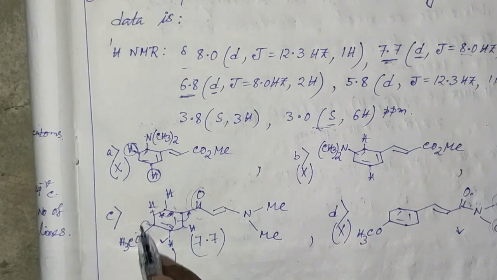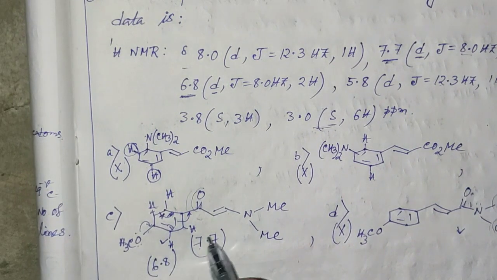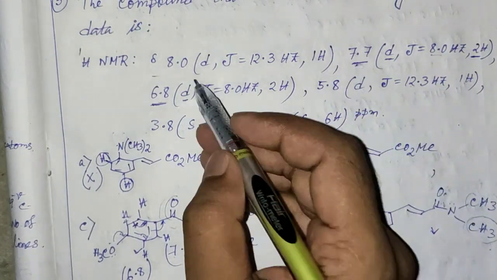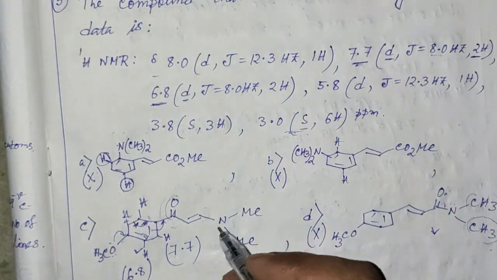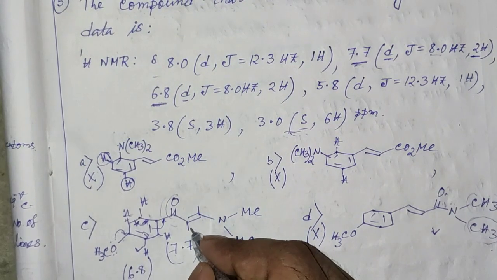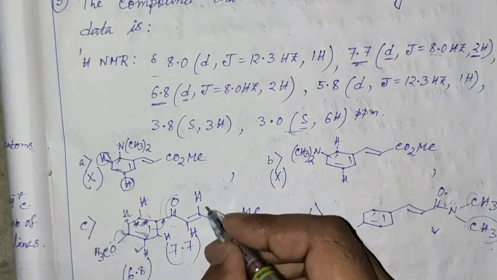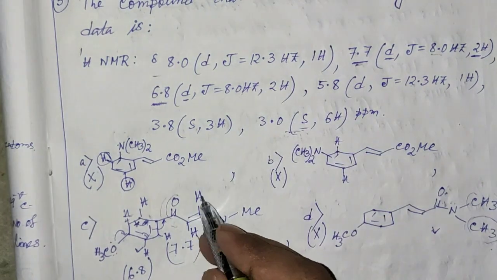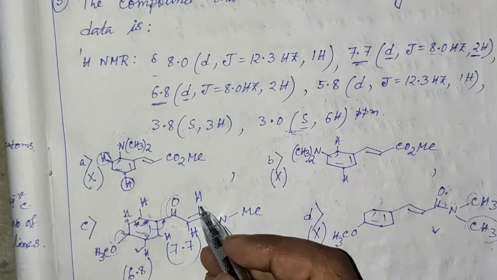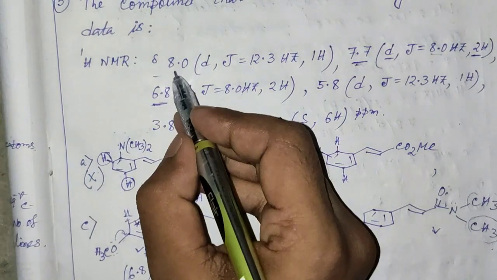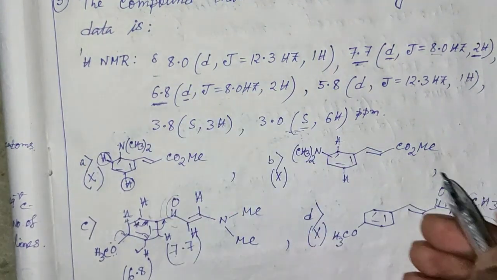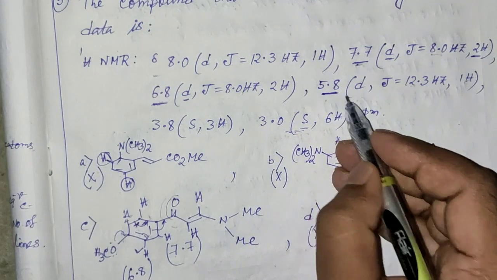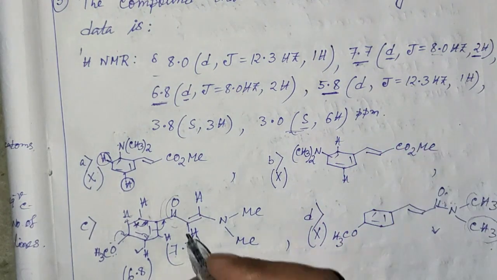Now for this structure, if we consider the remaining delta value, we can assign the different protons. Since the J value for olefinic protons is 12.3, the protons are trans-oriented. Now one proton will be deshielded and the other olefinic proton will appear as usual.